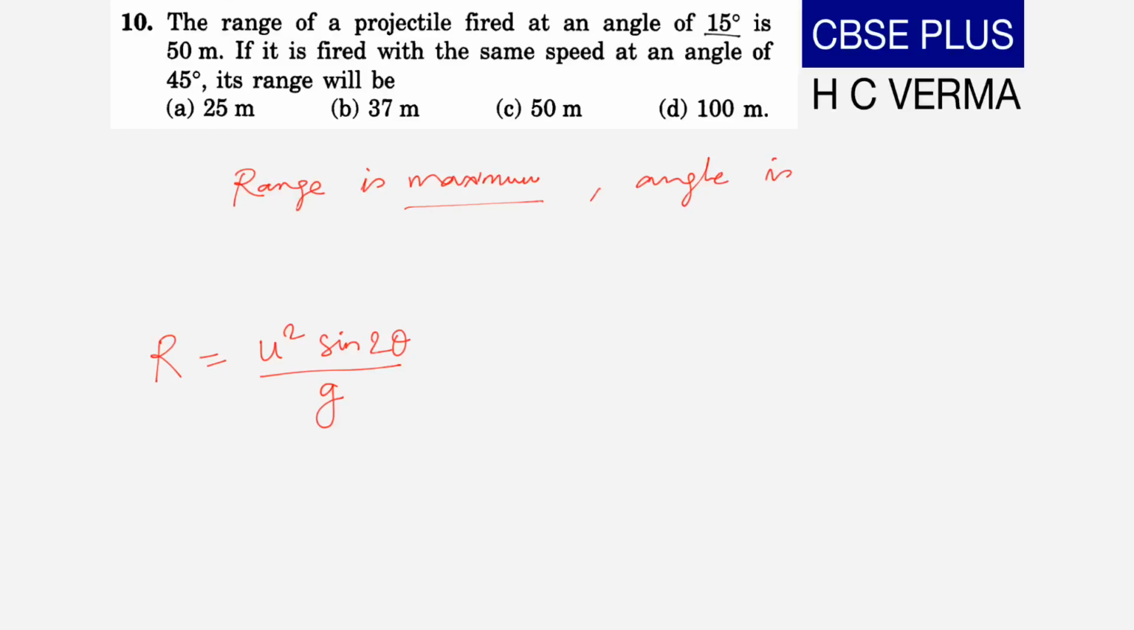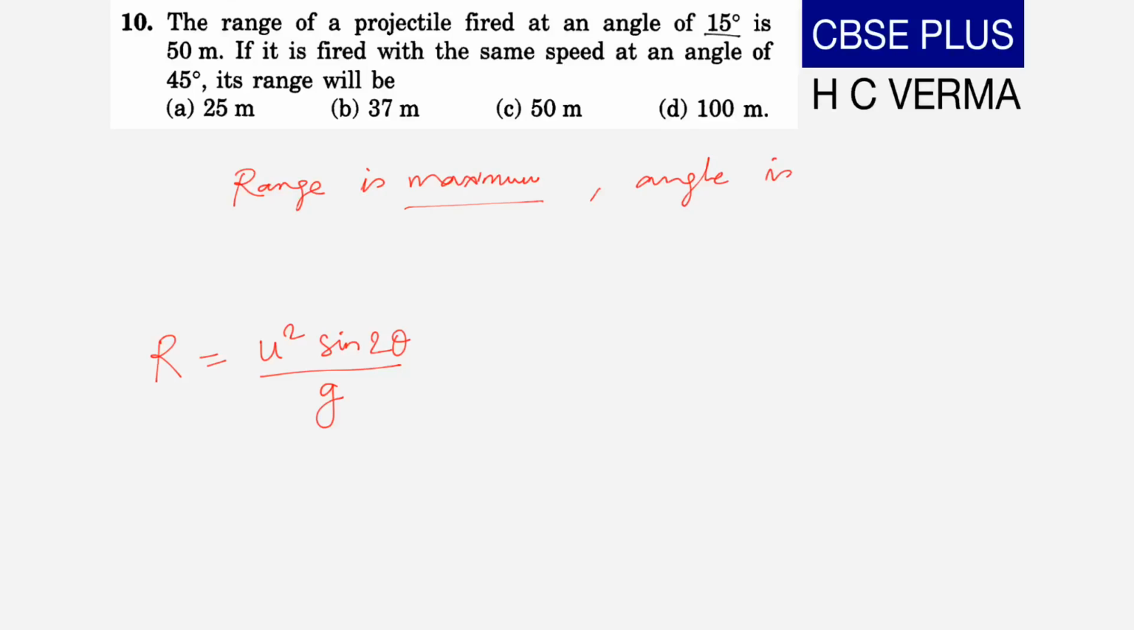Hi students, we have question number 10 from chapter 3rd of S.C. Verma Physics part 1 and objective 1. The question is, the range of a projectile fired at an angle 15 degree is 50 meters. If it is fired with the same speed at an angle of 45 degrees, its range will be.